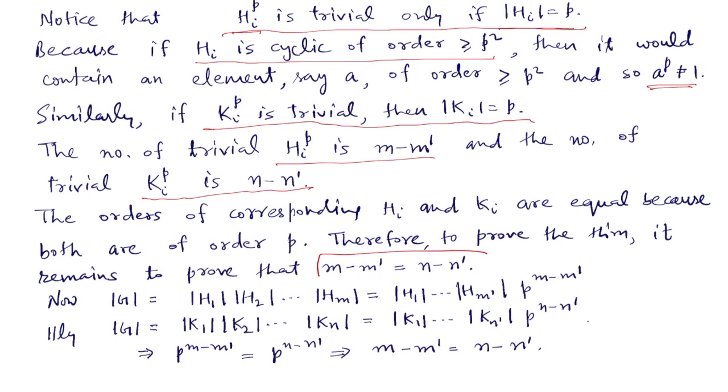Now the order of G is the product of the order of H_1, order of H_2, up to order of H_m. This we can write as up to order H_m'.